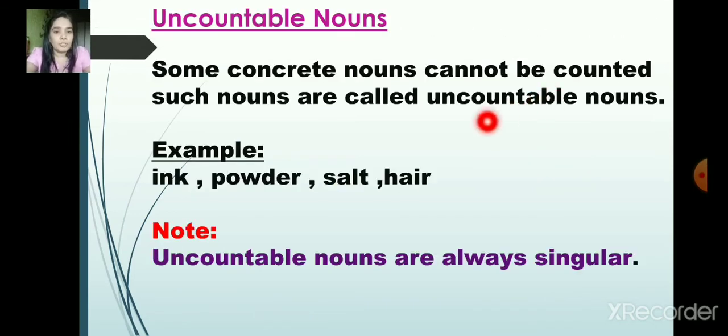Uncountable nouns. Here the examples, as I told, are things which we cannot count. Ink, can you count? No. Powder? No. Salt? No. Hair? No. So these are examples of uncountable nouns. And they are always singular. We cannot write INKS or POWDERS, right? They are always singular.